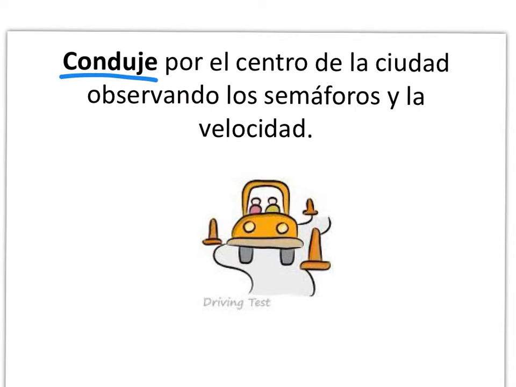Tener is an irregular verb in the preterite. Tuve que estudiar anoche. And you might learn the verb mantener, which means to maintain, but it has that root word tener. So in the preterite, we would know mantener would be mantuve, I maintained, or something like that. Conducir, conduje. So don't forget, add this to your list of irregular preterites. And why is this verb in the preterite? What am I talking about here? I did what?